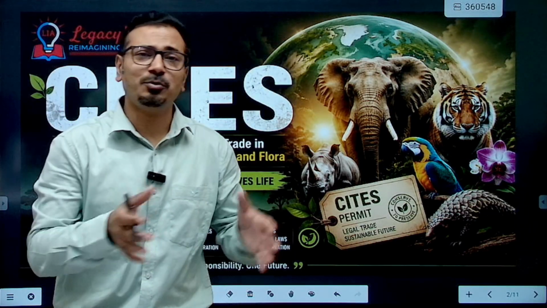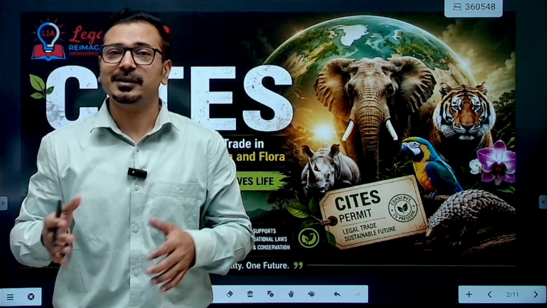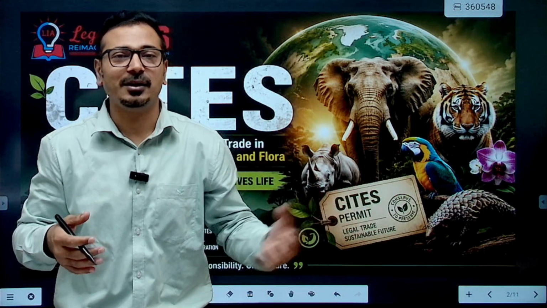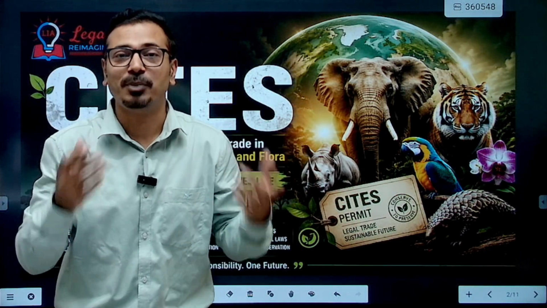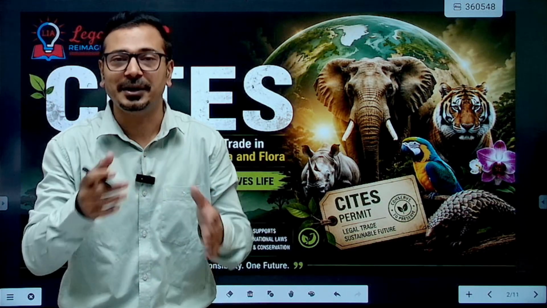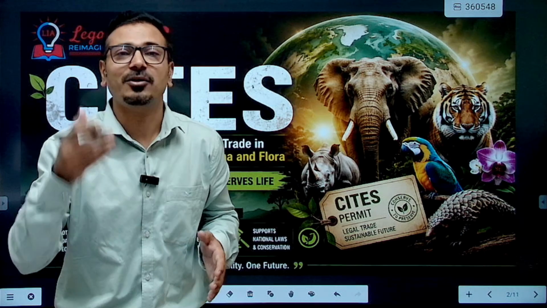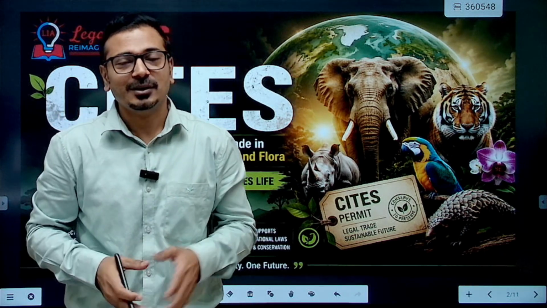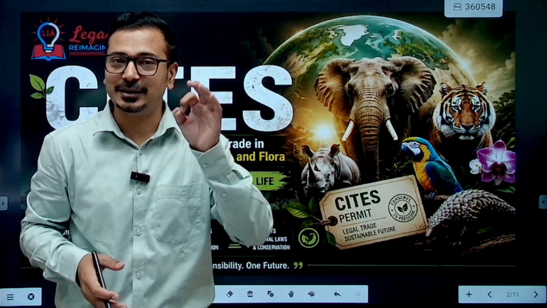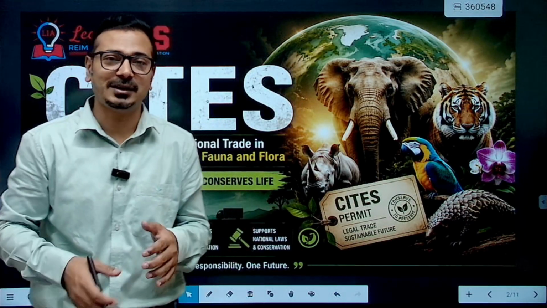When humans try to move from one country to another country, they require a passport. If we want to export certain goods from one country to another country, of course we require certain kinds of permits, and the customs department will try to control that trade. Now what about the wild animals? If they are supposed to be traded, then they also require certain kinds of permits. We can call them passports for those wild animals.